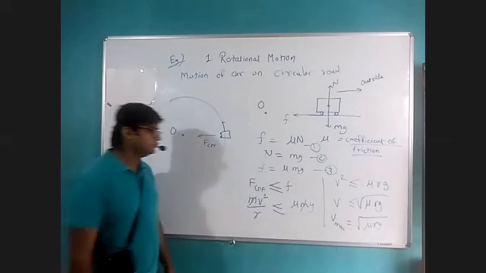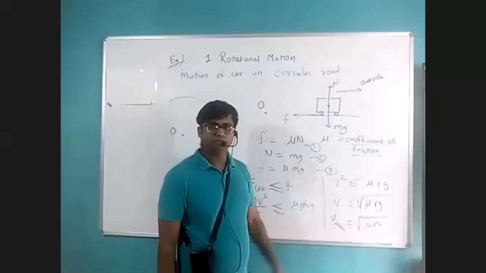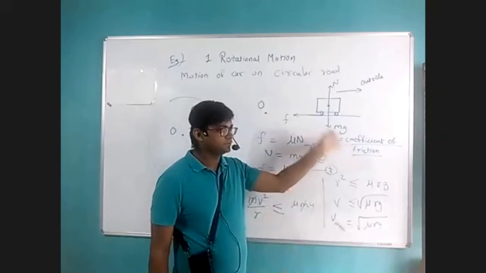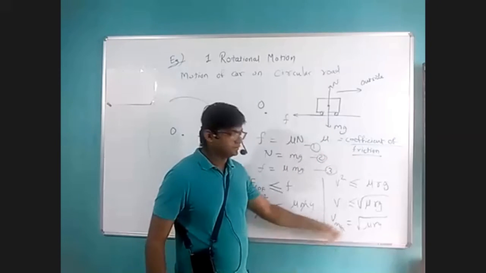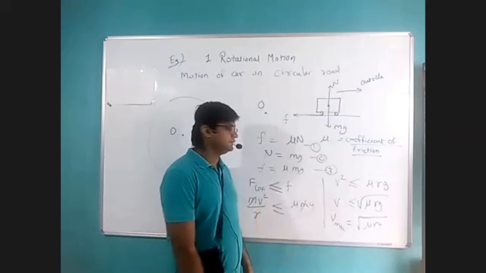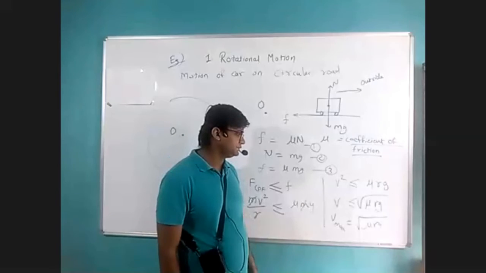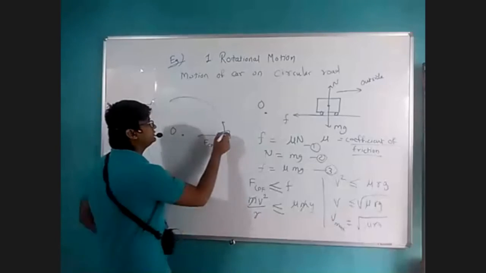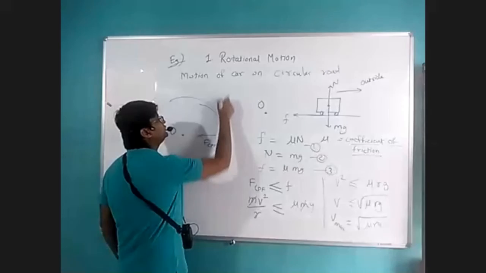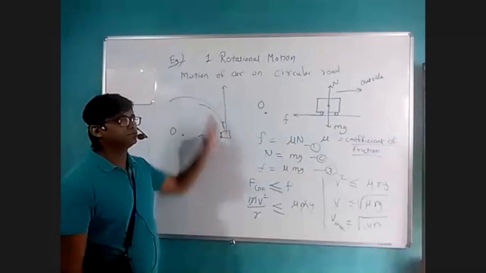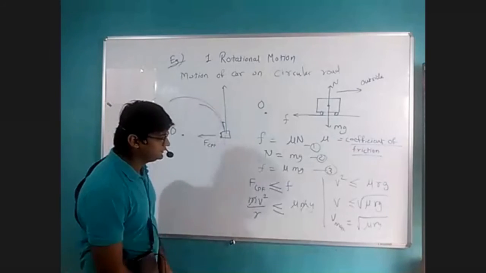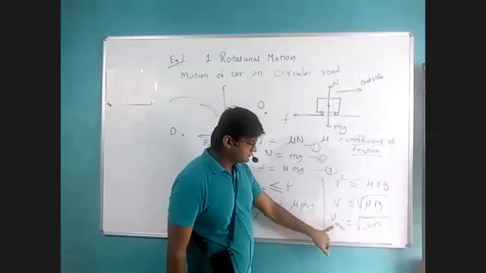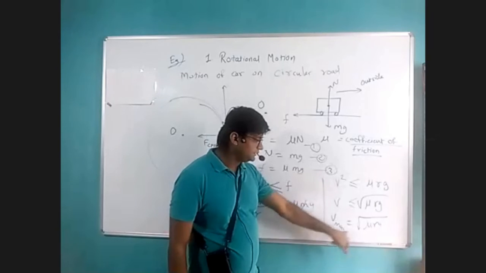If you overspeed your vehicle on a curved road, on a turn, say you have a turn in your colony and you are taking that turn at, let us say, 80 or 90 or 100 speed, then there are more chances that your vehicle, instead of moving like this, may move like this and leave the road, and there will be an accident. So this maximum velocity is the upper limit of velocity.